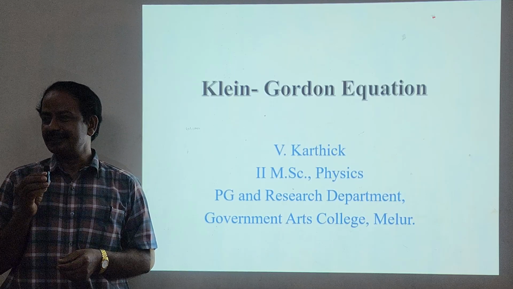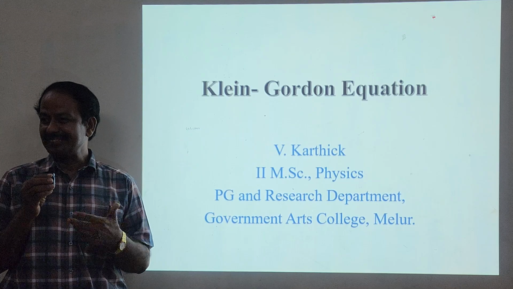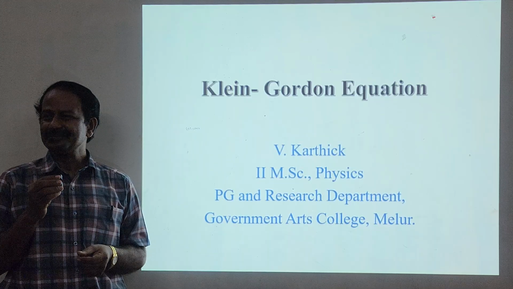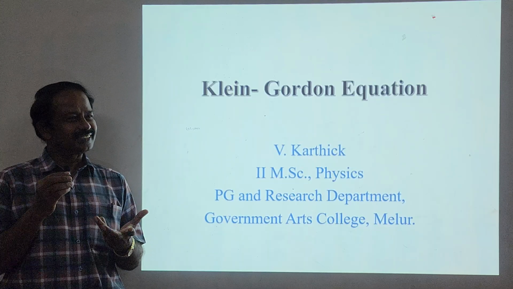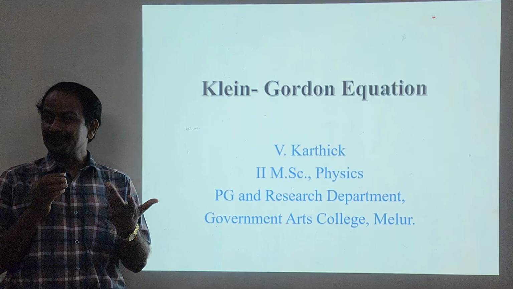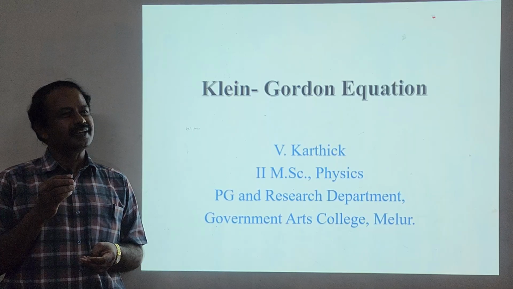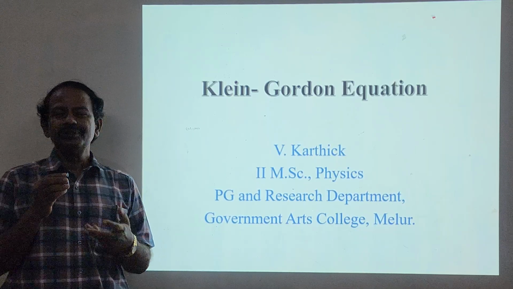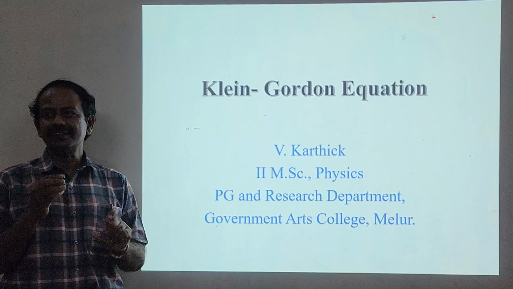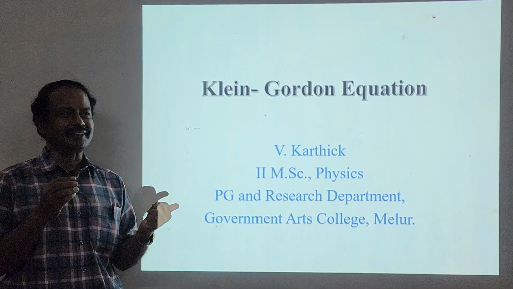Nearly 29 scientists were gathered together. Out of 29 scientists, 19 got the Nobel Prize. Very important. Another important thing is, during the conference, the first session started with Klein and Gordon. Klein and Gordon independently proposed this theory.